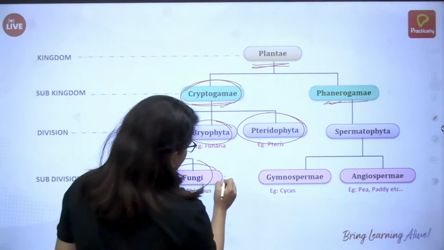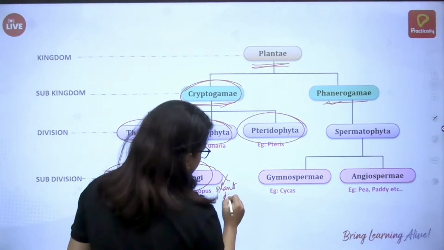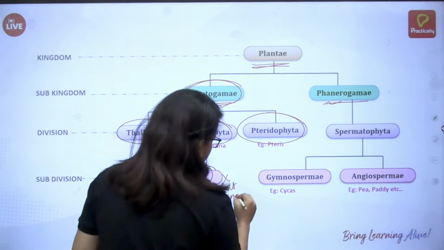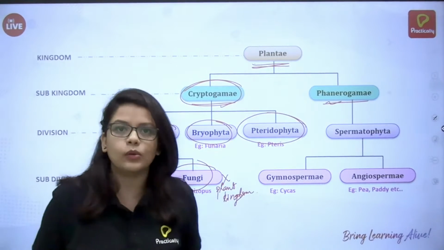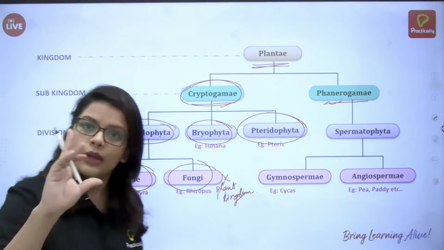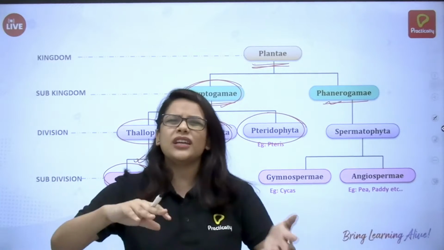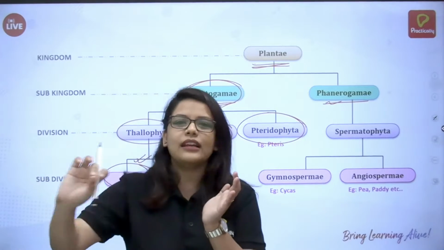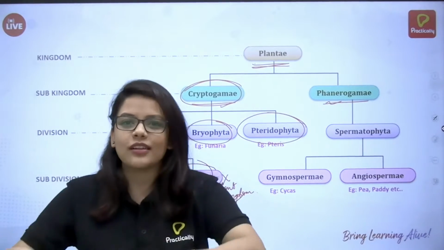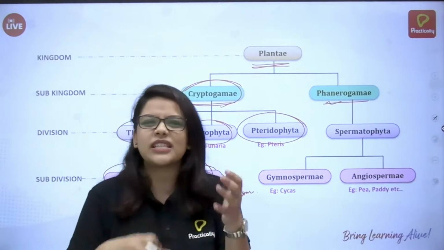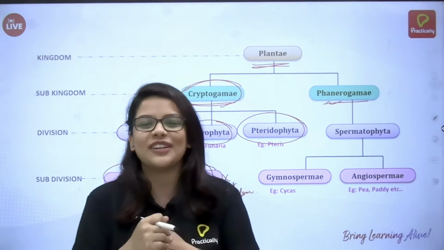So fungi does not come in the plant kingdom, but algae does. The thing is, there's a very thin line when it comes to fungi, the plant kingdom and algae. They have very mixed characteristics. Some have this characteristic, some have that. It's quite confusing.